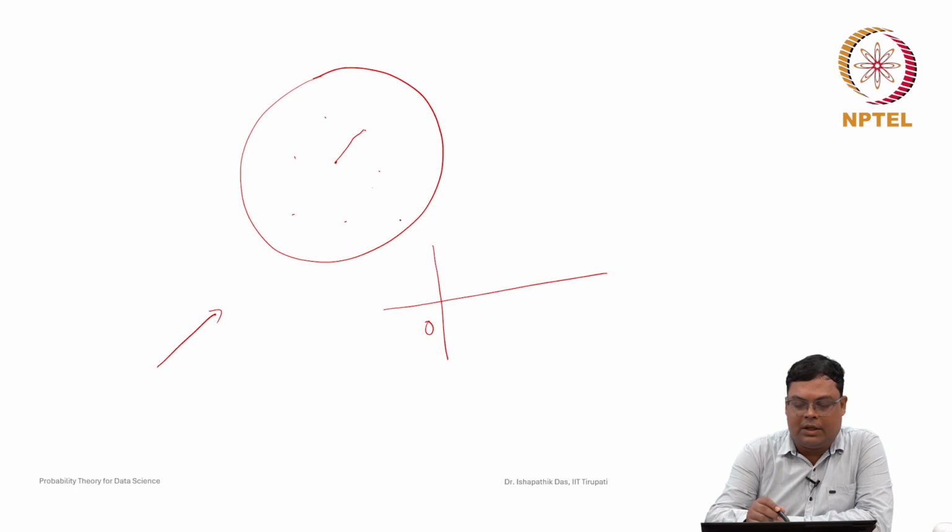Suppose this is the disc, and the maximum radius of the disc is r. We assume that at least we are throwing somewhere inside the disc. Then the maximum distance will be r, and the distance can be any real number; it will not be a discrete value. So, here we cannot say that this random variable is just taking discrete values. In that case, we will consider this random variable as a continuous case.